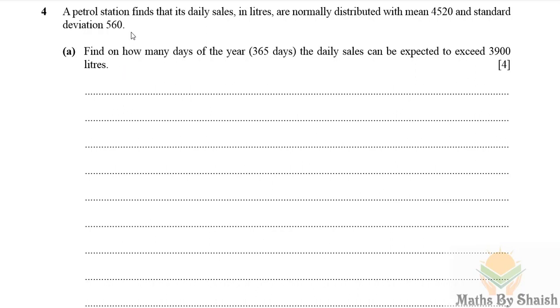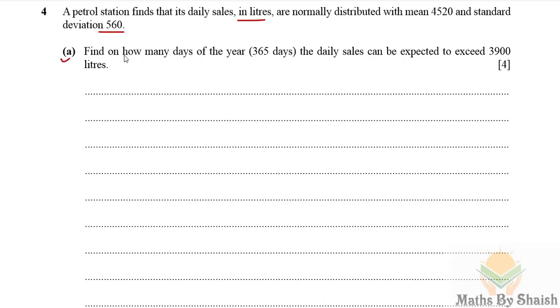A petrol station finds that its daily sales in liters are normally distributed with mean 4520 and standard deviation 560.